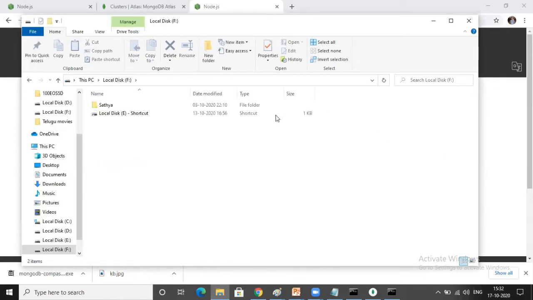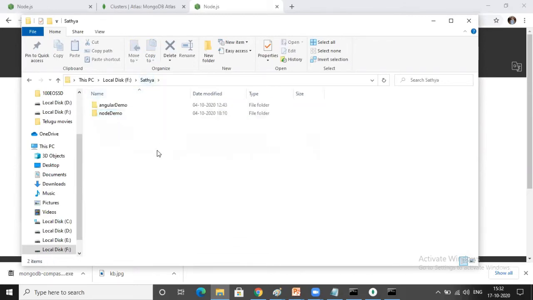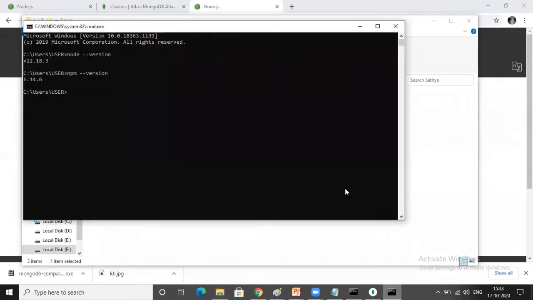I'll go to F drive and there I'll create one folder. I already have one folder with the name Satya. I'll create a new folder, something like mean demo. In F drive, within the Satya folder, I create one folder with the name mean demo. Now I'll change the drive to F drive, and change the directory: cd space Satya, cd space mean demo.